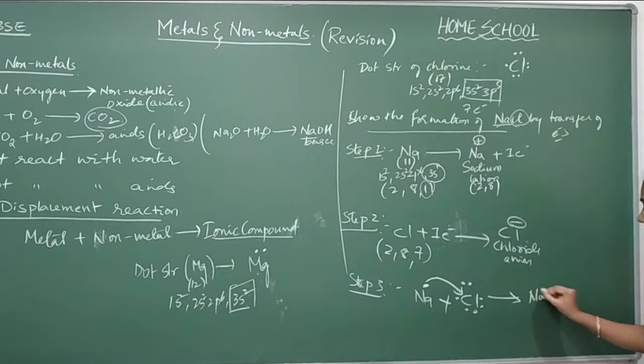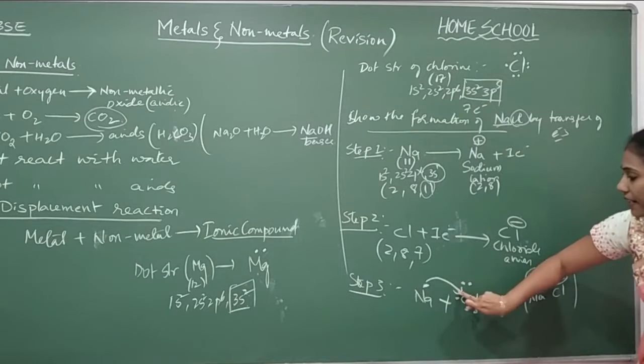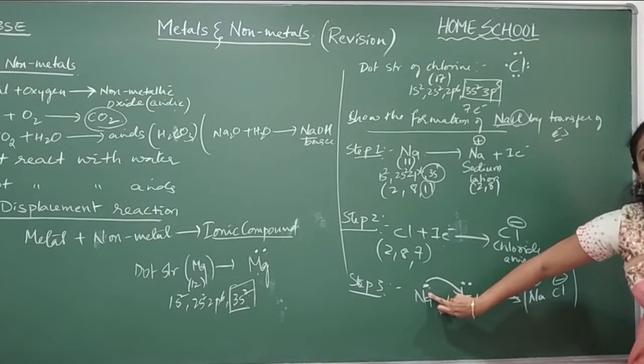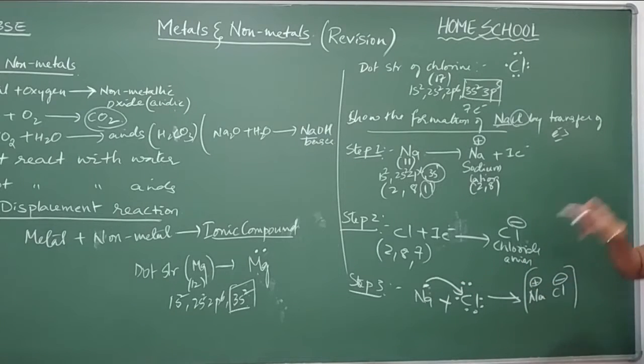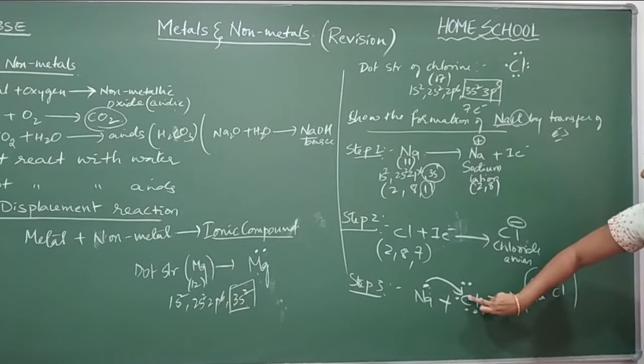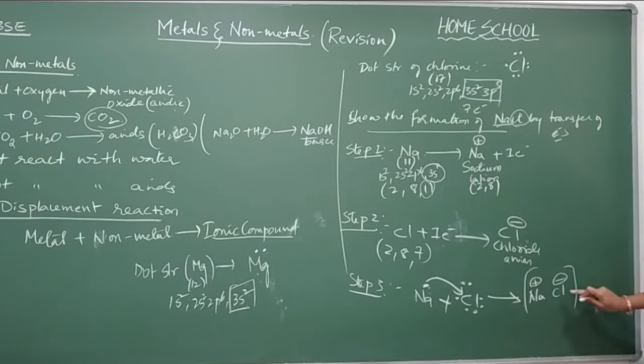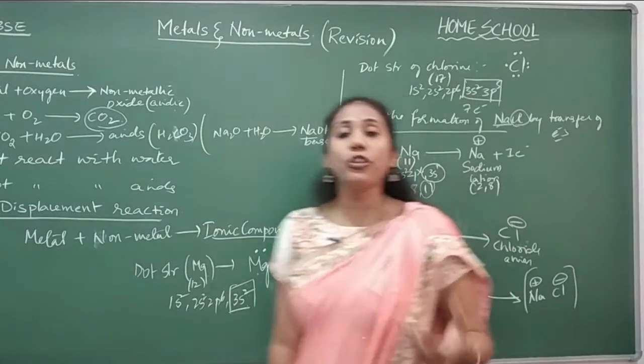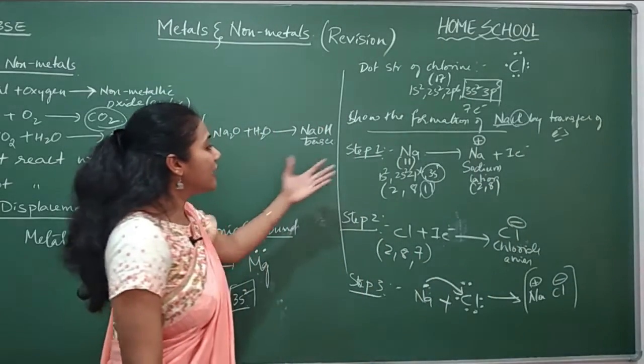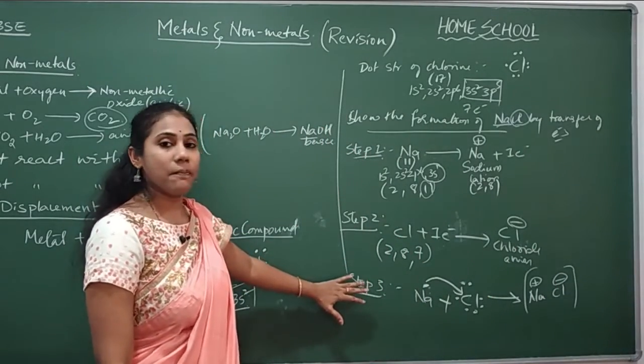And now Na is there as Na plus and Cl is there as Cl minus. Okay, after losing, it is no more a Na. It has become Na plus. And after gaining an electron, this is no more a Cl. It has become Cl minus. Okay, so this is how you have to show the formation of an ionic compound in a stepwise pattern.